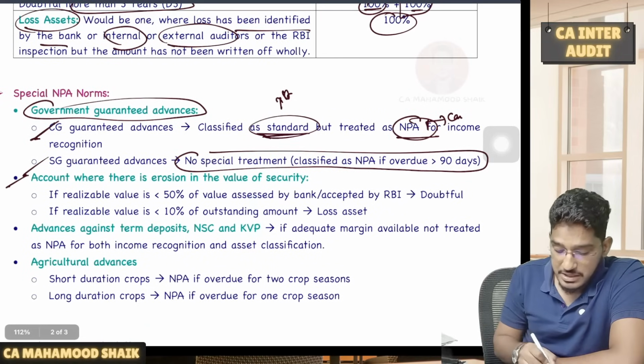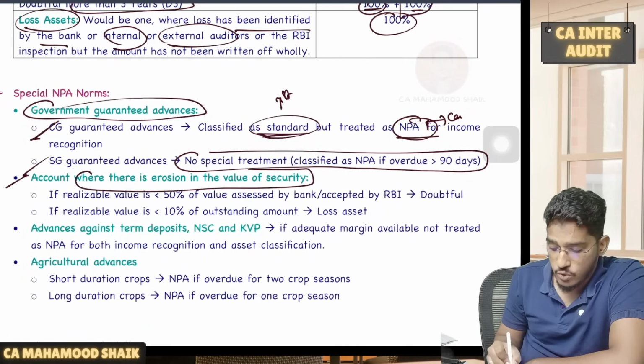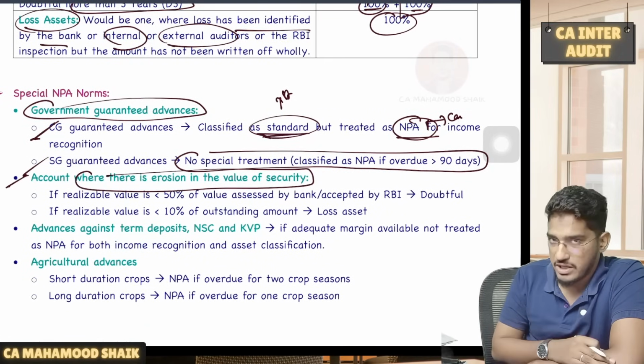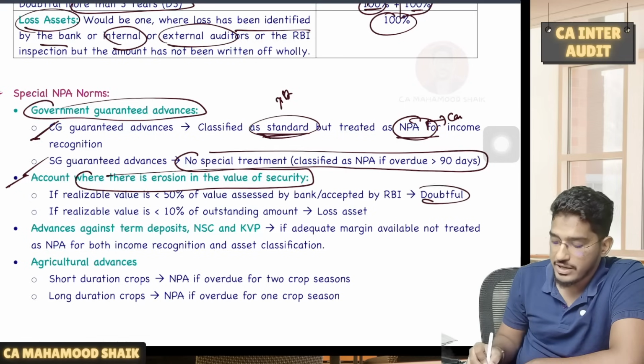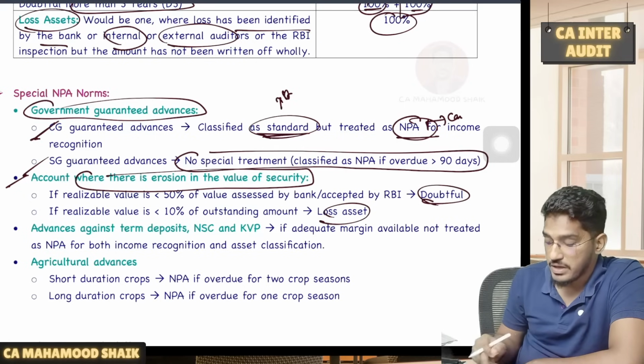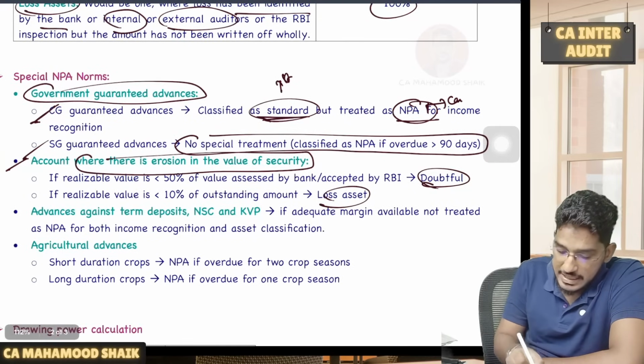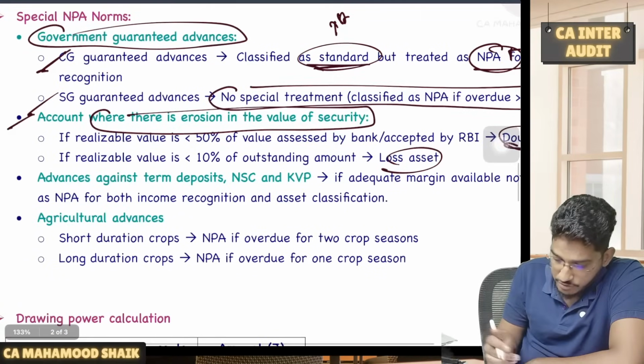Now, sometimes there will be an account where there is an erosion. Erosion means reduction in the value of the security. In those cases, either you have to classify it as doubtful or loss. Sir, when doubtful, if the realizable value, here is a very important point you have to keep in mind.